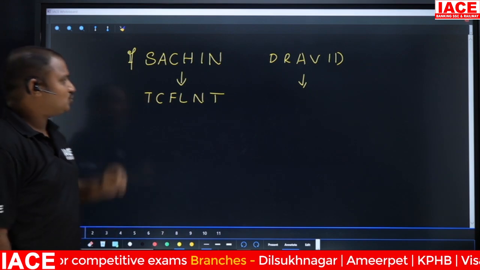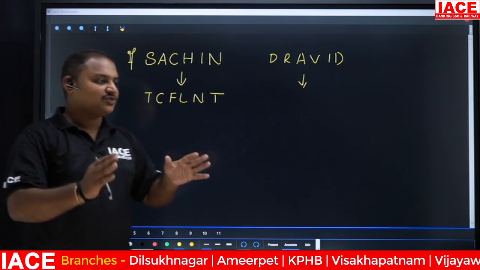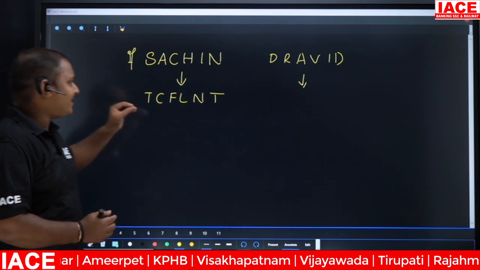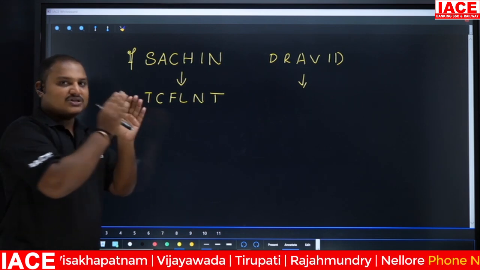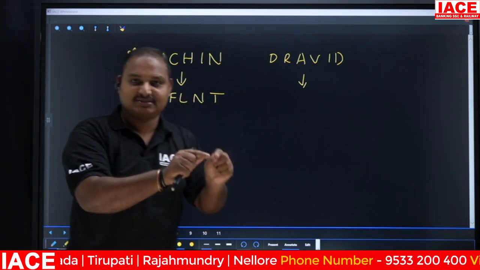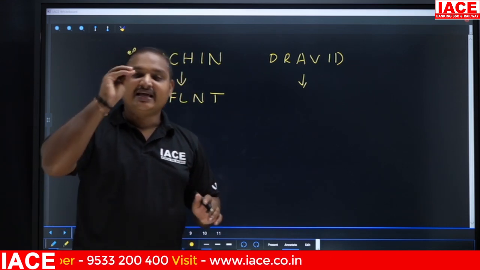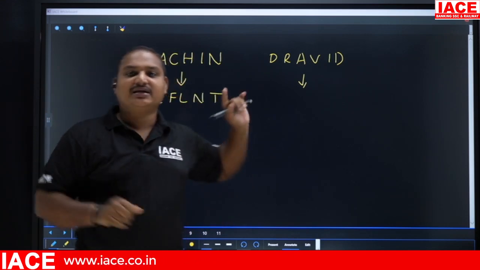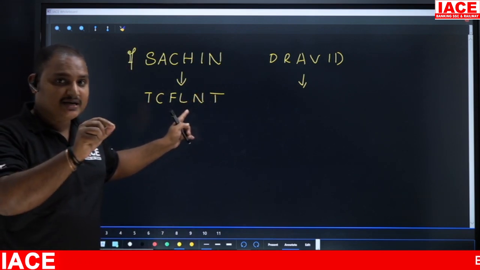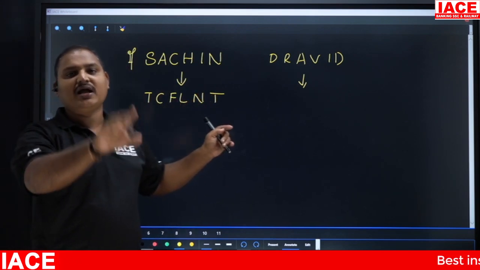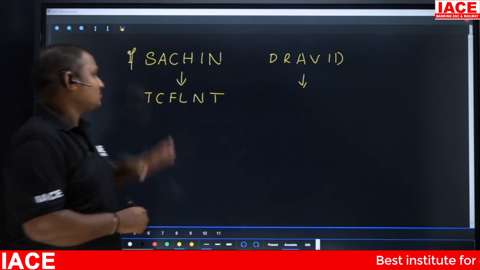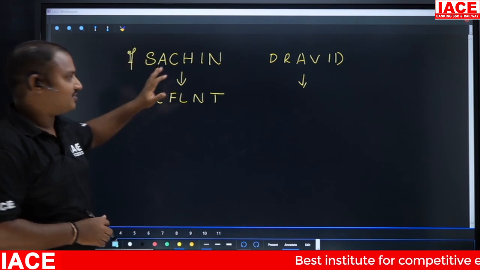To approach this question, the basic thing is this: if you are thorough with the alphabets and the numbers, you can easily answer the questions. Even without using pen and paper, you can get the answer. But for that you should have the basics, called the alphabets and the numbers. So how are we going to attempt this question?